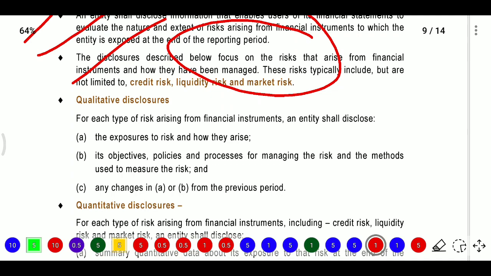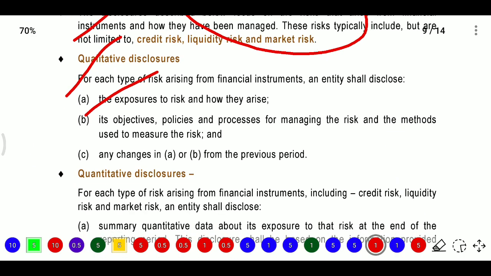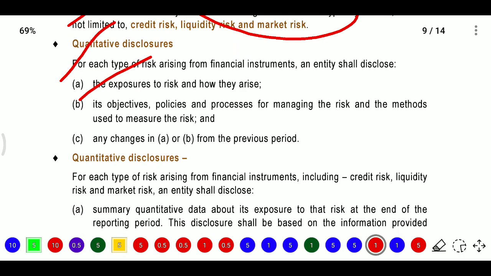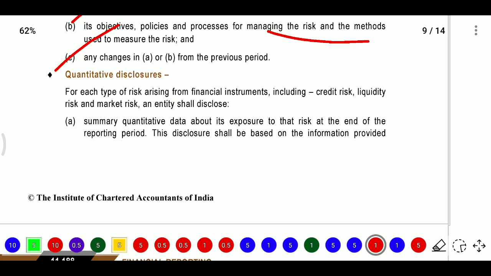And some quantitative disclosures. For each type of risk arising from financial instruments, an entity shall disclose the exposure to risk and how it arises, the objectives, policies and processes for managing the risk, the methods used for measuring the risk, and any changes from the previous period. Next, quantitative disclosures.